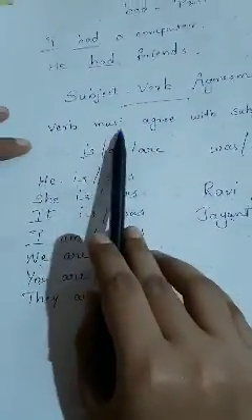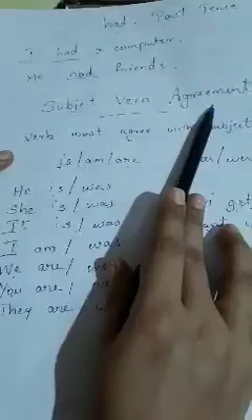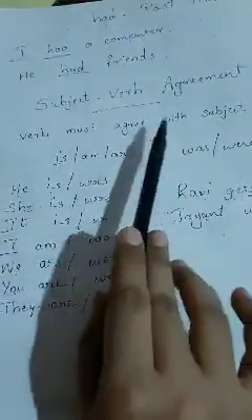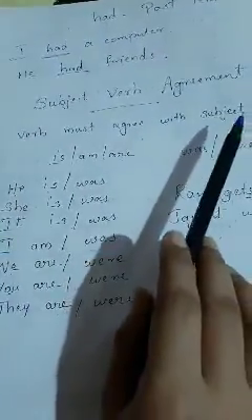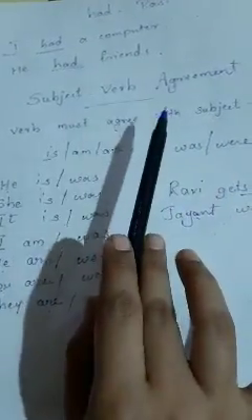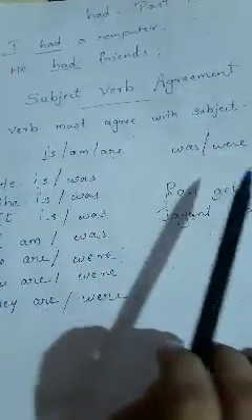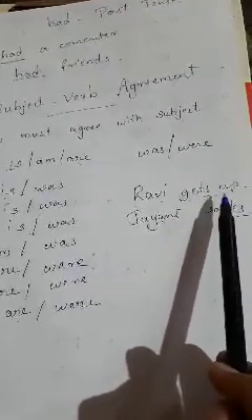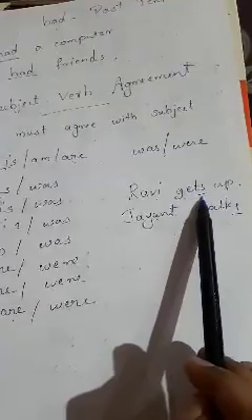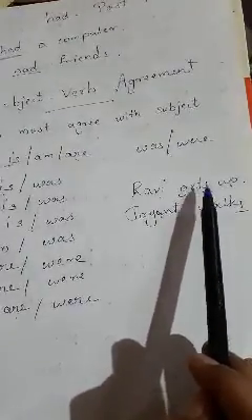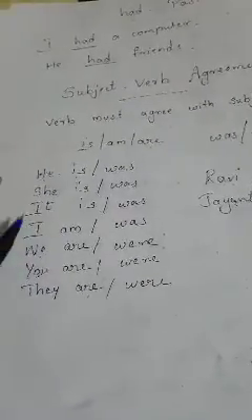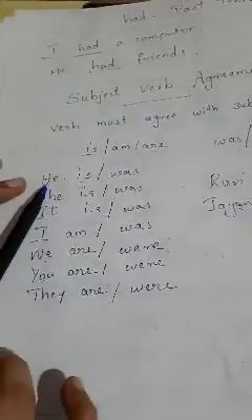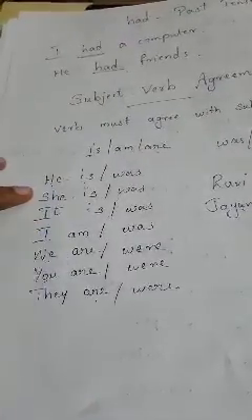We just revised subject verb agreement. Subject verb agreement means the verb must agree with the subject. If the subject is singular, the verb we also use in singular. To make the verb singular, we have to add s or es to the base form of the verb. These subjects are pronouns. About pronouns you will learn later. Instead of these pronouns, any names can come.